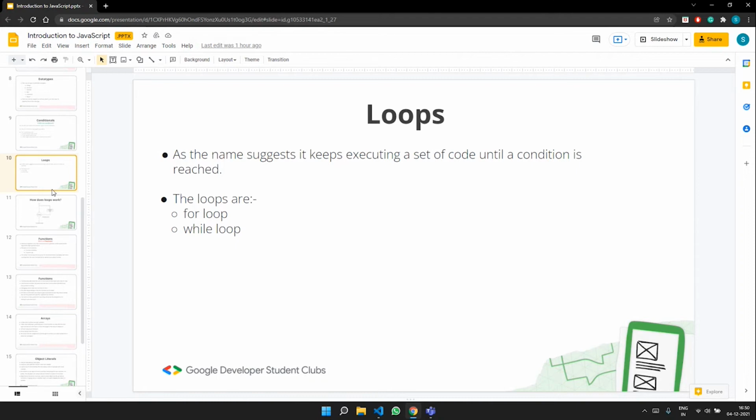So that's about loops. Here the loop functions the same as you would expect in Java or C++. Similarly, a while loop works the same way. Just that instead of System.out.println, you have console.log, and you can just print i.